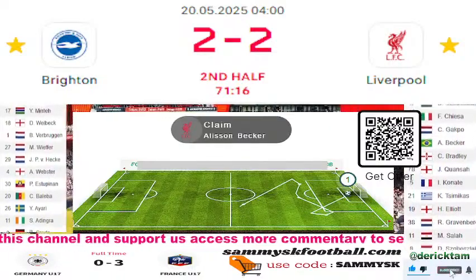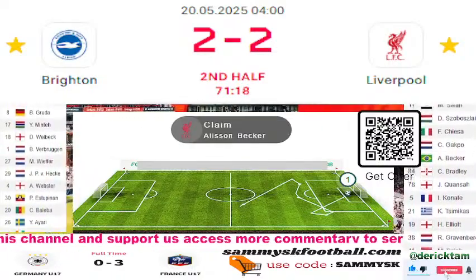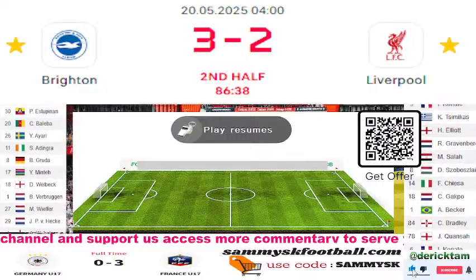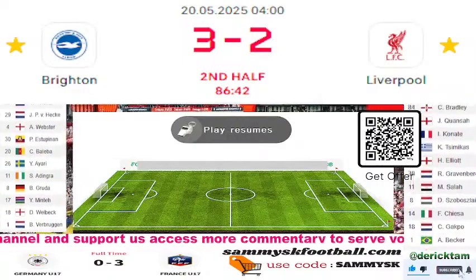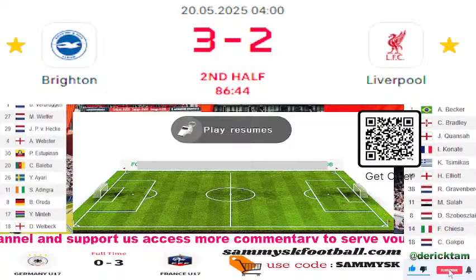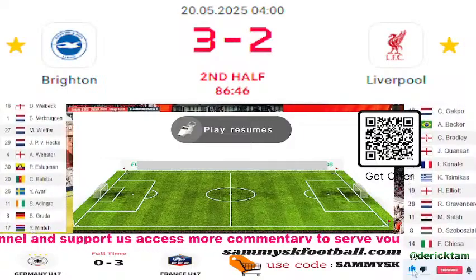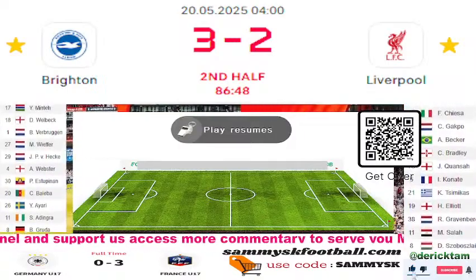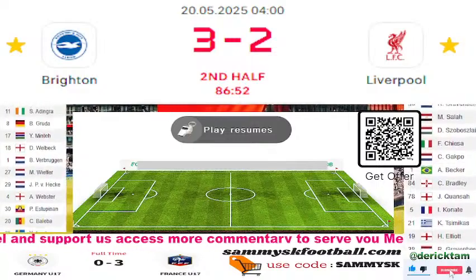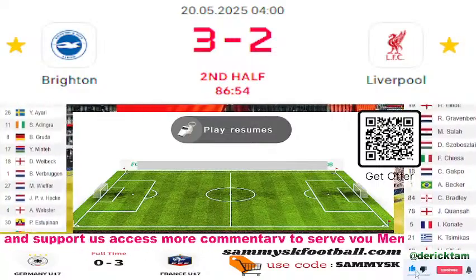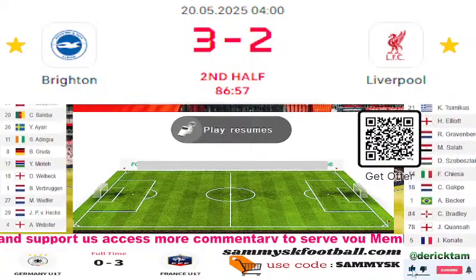What a take by Mitoma on this near side. Takes the ball down, moves towards the edge of the box. We've got a goal given here, and Brighton lead by 3 goals to 2. Hinshelwood runs away in celebration. He does the remix sign. Liverpool were on the beach last week, but Brighton, just a few yards from the beach, are partying now. Brighton 3, Liverpool 2.